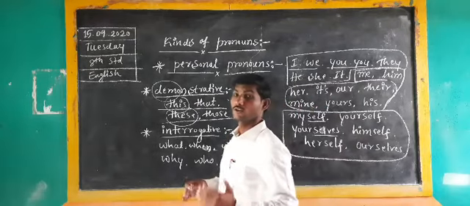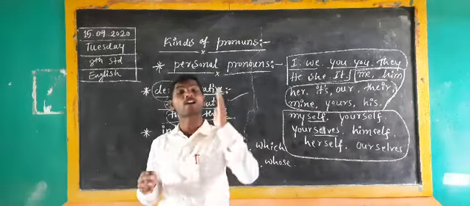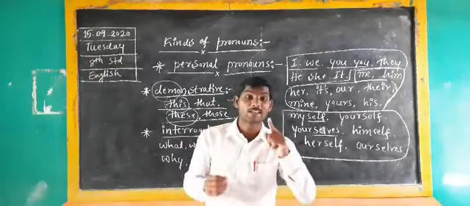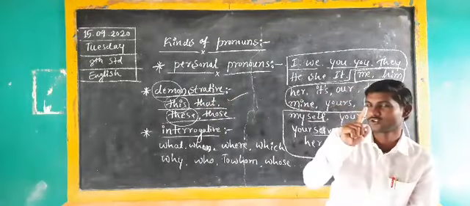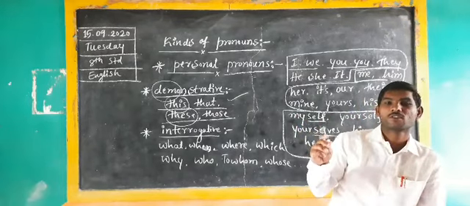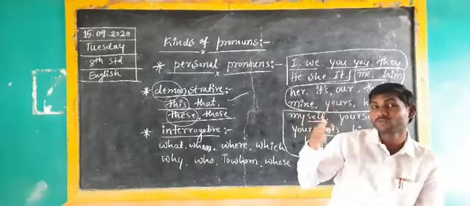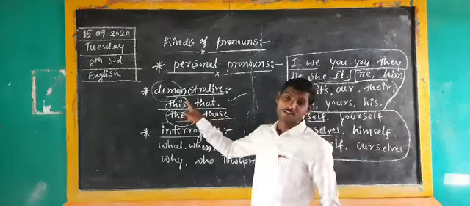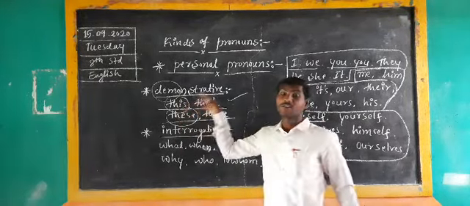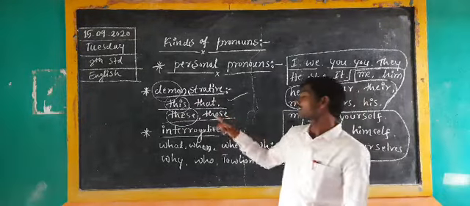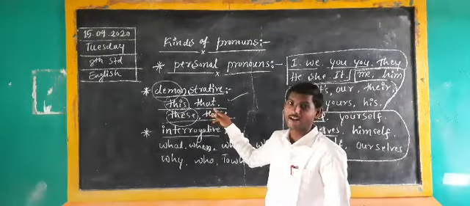In case those plural sense things or persons are far away from us, at the time we have to use those. What are those? Those are birds. What are those? Those are books. That means what? Here, singular sense, it is very close to us, we have to use this. Singular sense, it is far away from us, we have to use that.